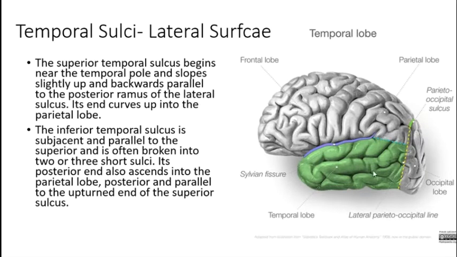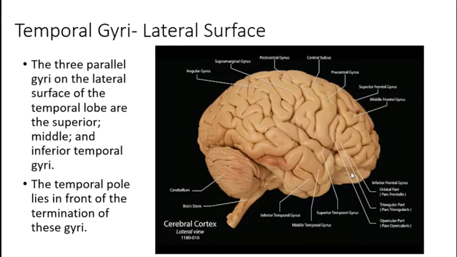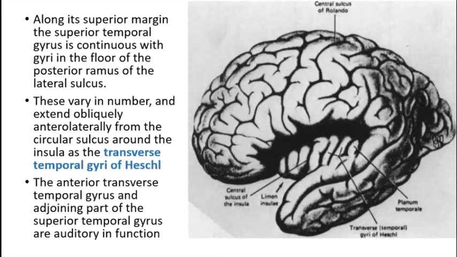So this is the lateral surface, as you can appreciate, and these are the sulci and the three gyri associated with it. Another diagram, another picture. So this is the sylvian fissure extending backward, and here you can appreciate this is the superior temporal gyrus, this is the middle temporal gyrus, and this is the inferior temporal gyrus. All of them joining each other at the anterior end form the anterior temporal pole. And when you move these two ends apart, you are able to see the insular cortex.